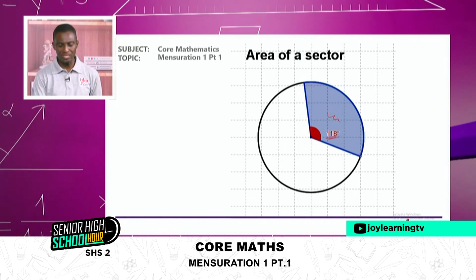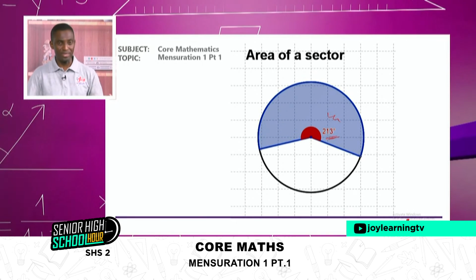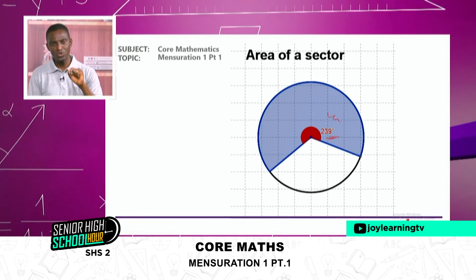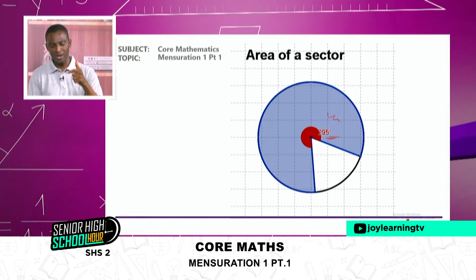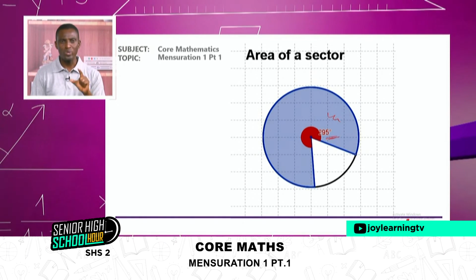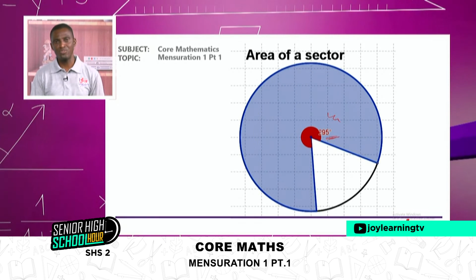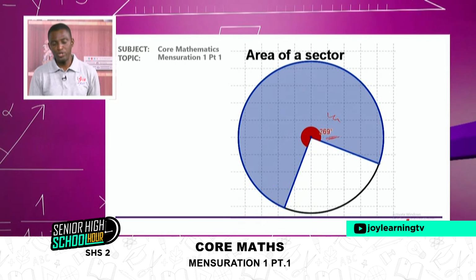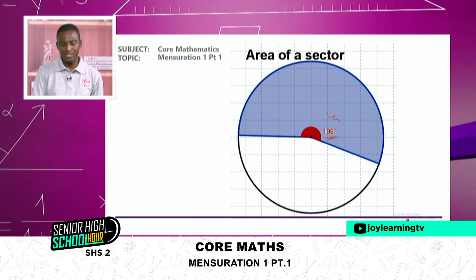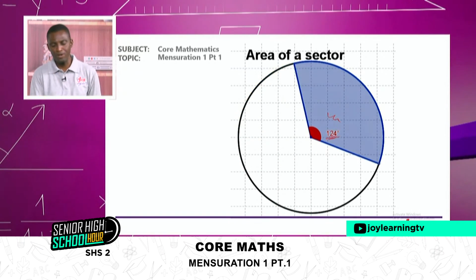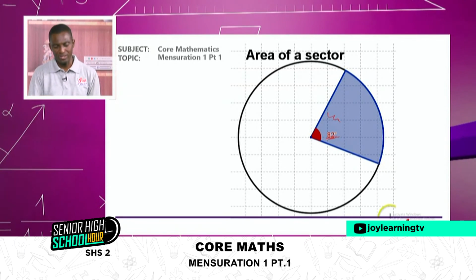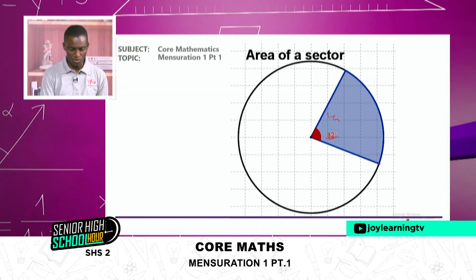As the angle goes up, the area becomes bigger and bigger. So once again, we cannot define the formula for finding the area of a sector without considering the central angle. It doesn't matter the radius of the circle, but so far as the angle keeps on changing, varying, our sector also will vary, whether it will become big or small.